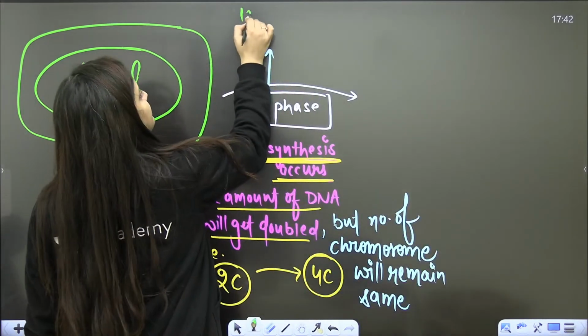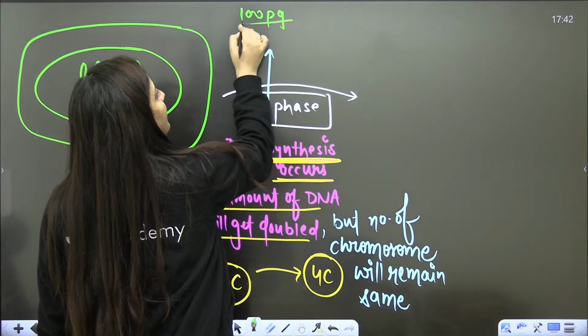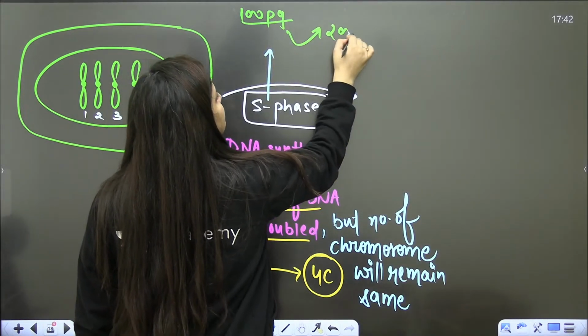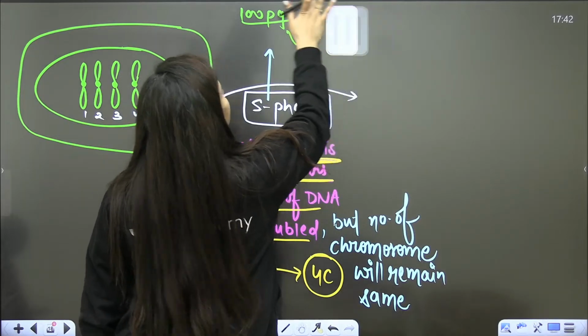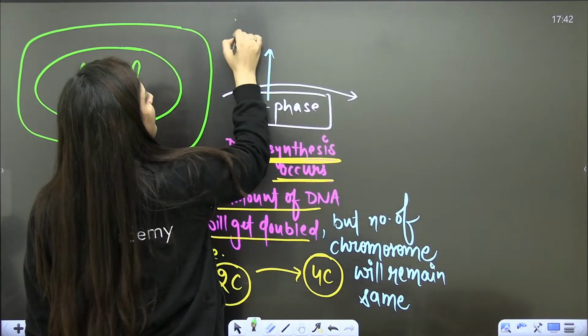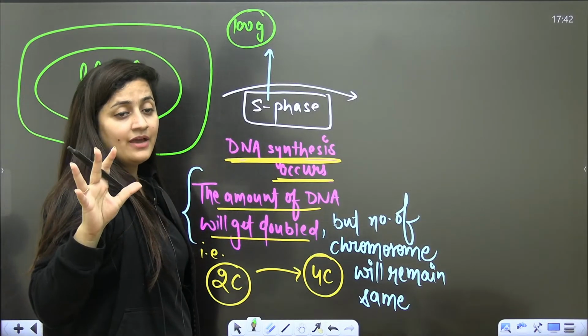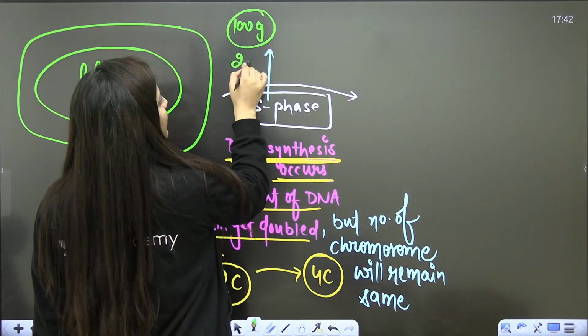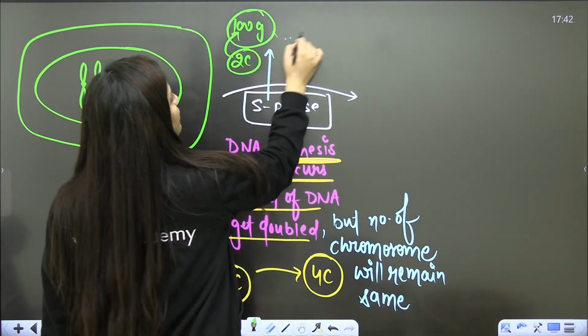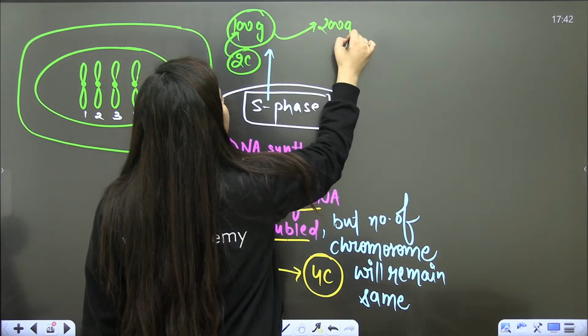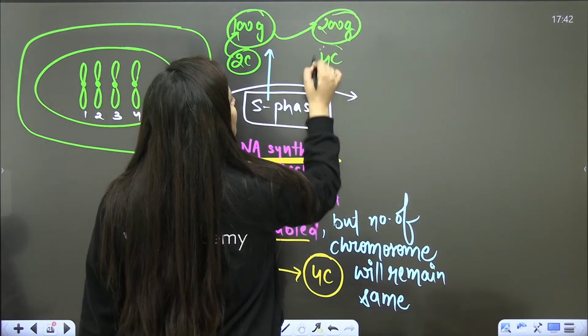Let's say the DNA amount is 100 pg initially. After S phase, it will become 200. In layman's language, if 100 gram of DNA is present, that means 2C, the initial amount. It will get doubled after S phase to 200 gram, and you will call it 4C.